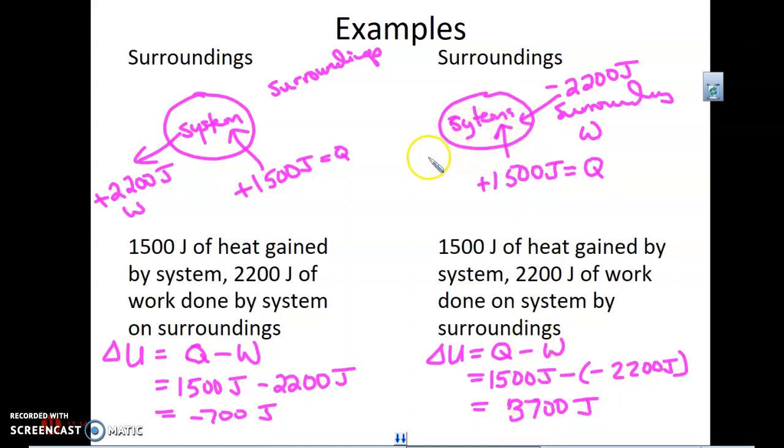This would be like if we had a piston, and the piston is pushing down, and I'm also heating it up. The air in there, that system, is getting heat, and heat's flowing into it. Also, it's being compressed. We're talking about a fairly high change in internal energy and temperature there.